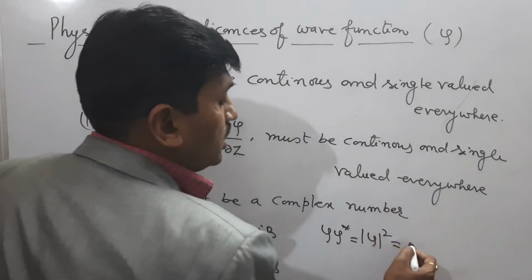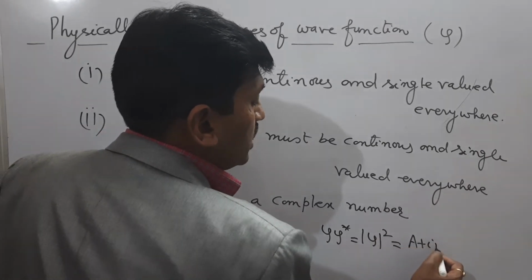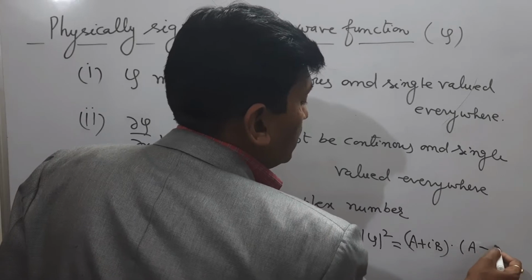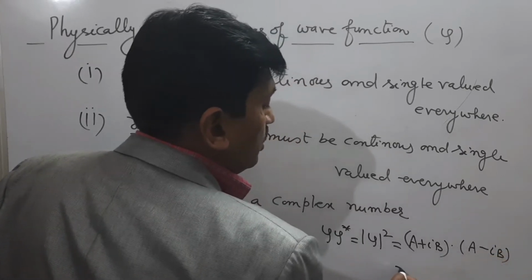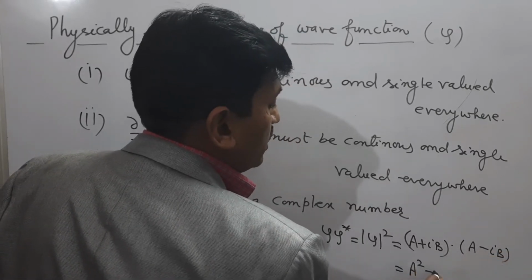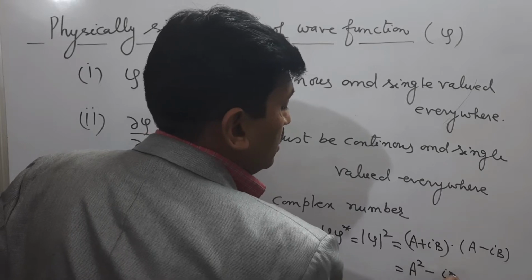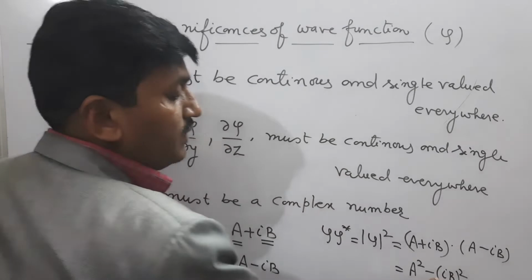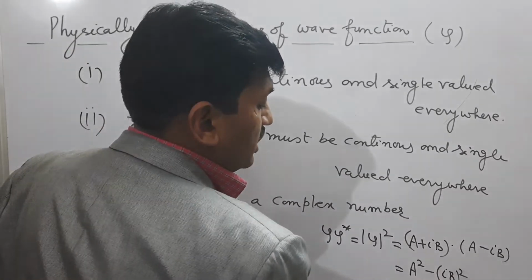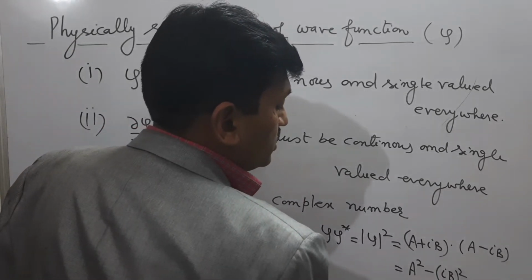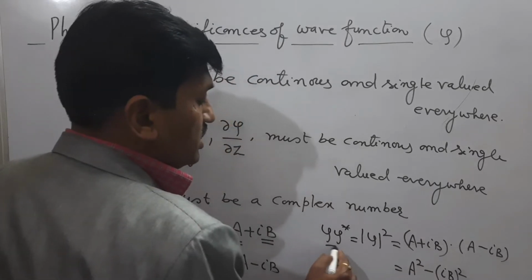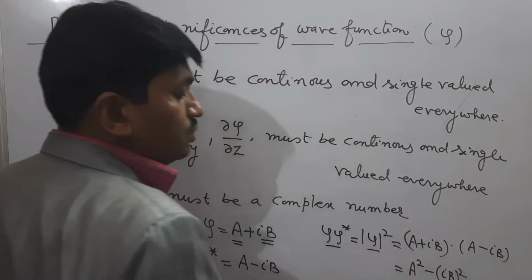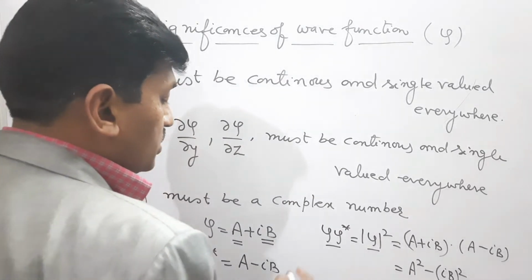It should be equal to (a plus ib) into (a minus ib), or a square minus i square b square. I square is minus 1, so we can write it as a square plus b square. Psi star psi, or psi square, is equal to a square plus b square.